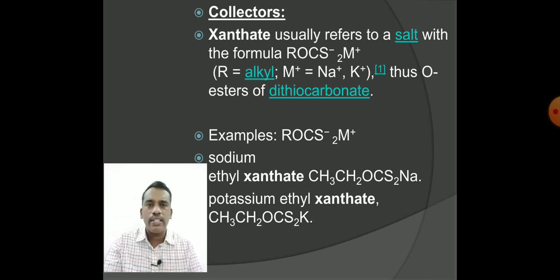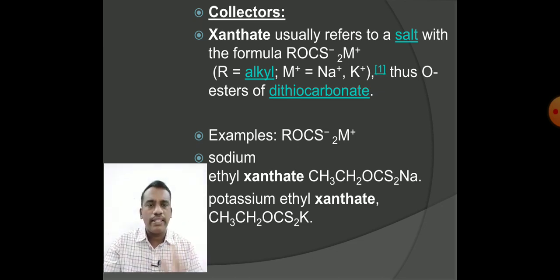The R means the alkyl group. It may be methyl, ethyl, or any longer carbon chain. If you take the ethyl and the metal ion is sodium, you can call it sodium ethyl xanthate. If you take the metal as potassium and the carbon chain is ethyl,